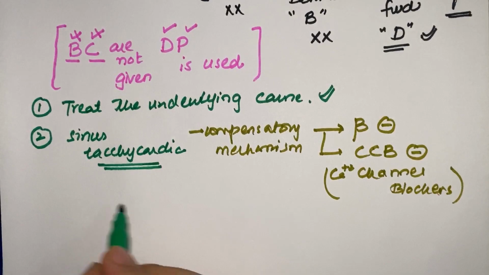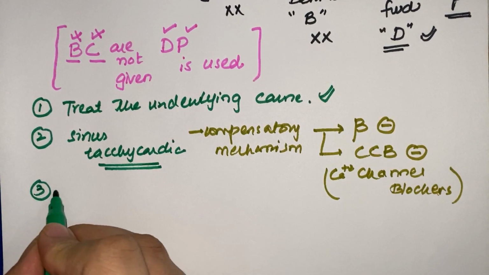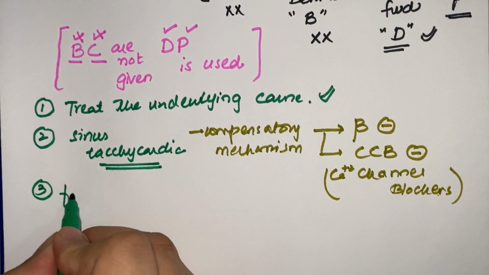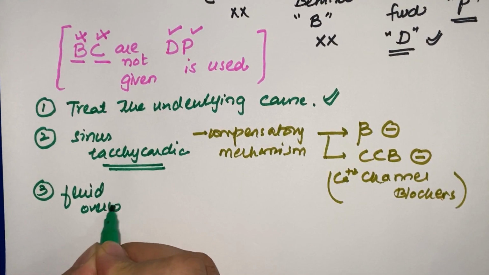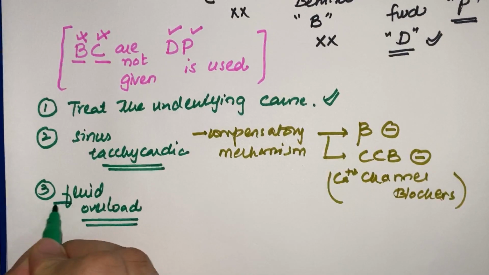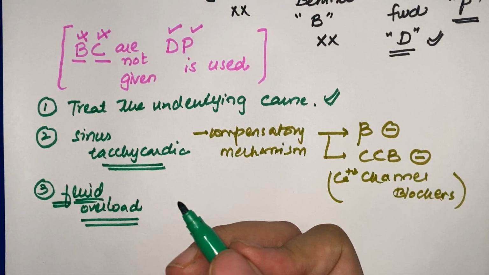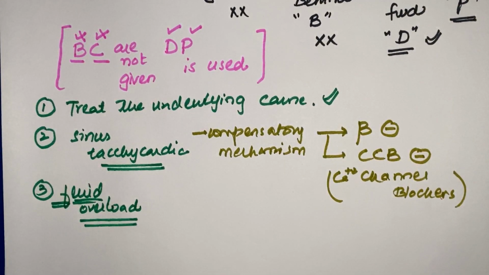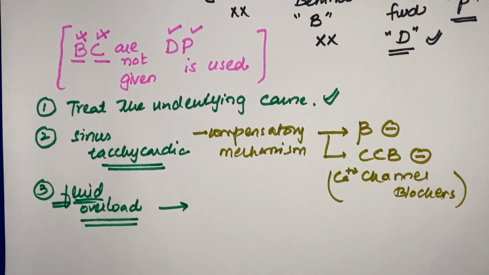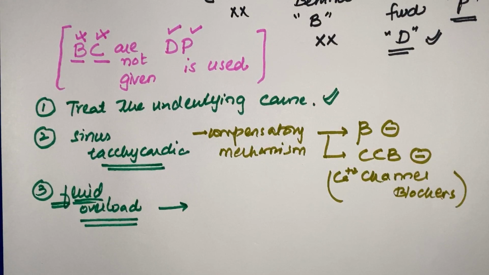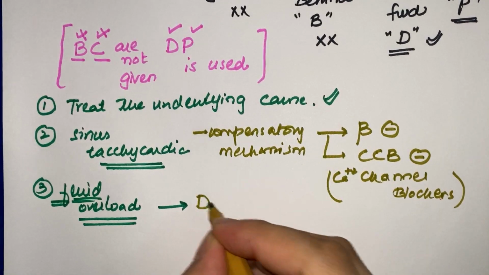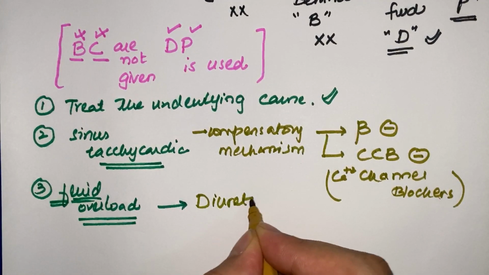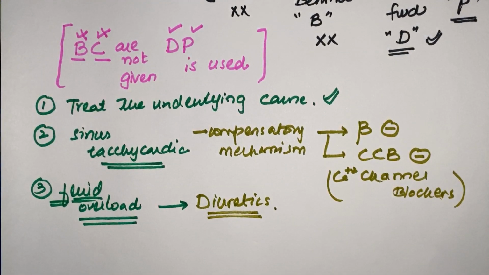Now what are D and P? As we know, this patient may have, in fact surely has, fluid overload. Why? Because the increased blood coming to the right ventricle is unable to be accommodated because of the thickened pericardium outside. So backflow of fluid occurs within the veins, which causes the fluid overload. Whenever there is increased fluid in our body, we have to excrete it out. For that purpose we use diuretics. So the first D I said here is diuretics, which are preferred and very effective in managing fluid overload associated symptoms.